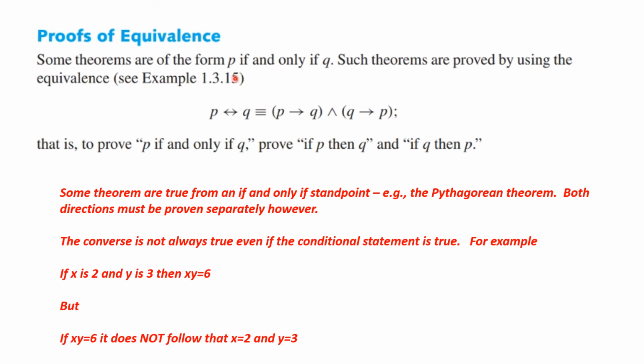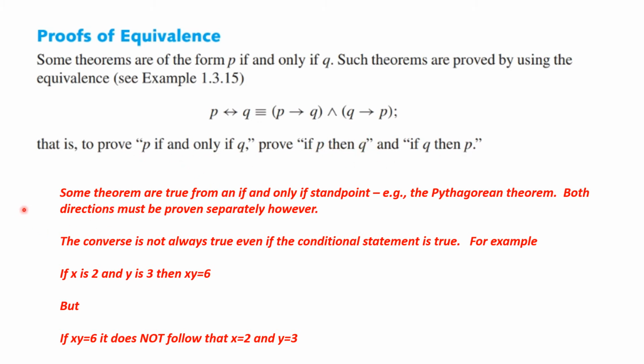Some theorems are of the form P if and only if Q, and you remember that that means you're really going both ways. So P if and only if Q means if P then Q and if Q then P. So you have to prove this. To prove this, you have to prove both directions.